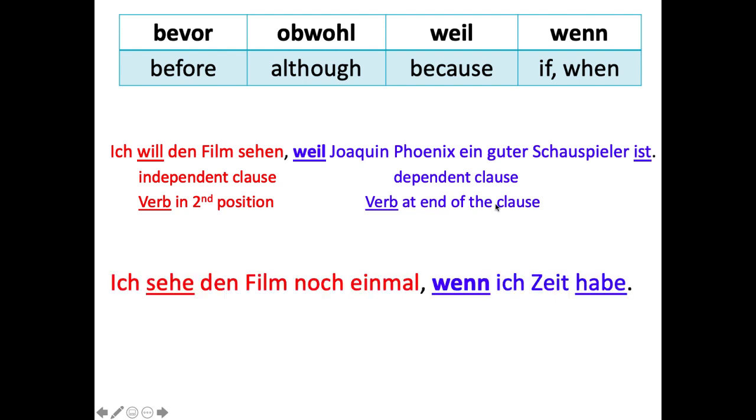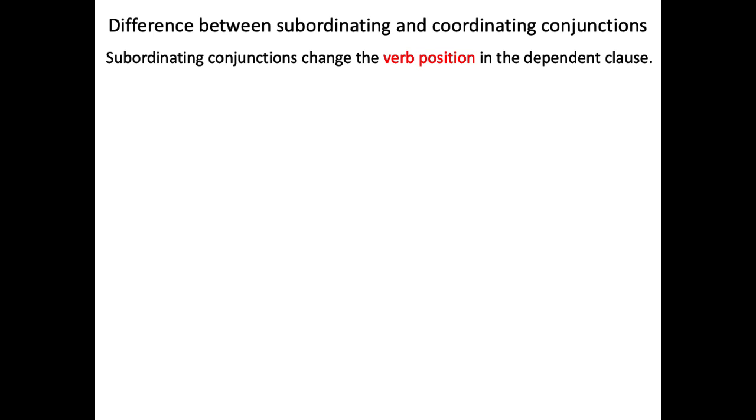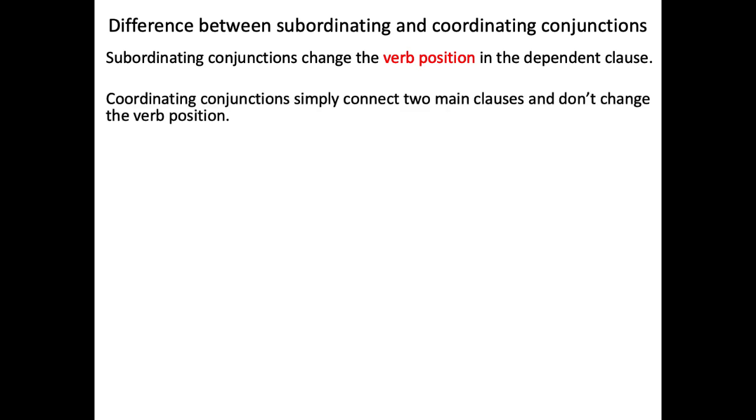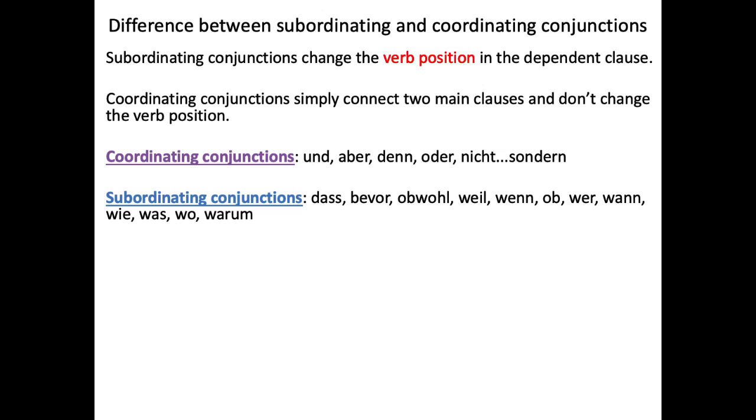Ich sehe den Film noch einmal, wenn ich Zeit habe. Same thing, verb at the end of the dependent clause. Okay, so of course, subordinate conjunctions change the verb position in the dependent clause. Subordinate conjunctions are different than in English. They change the verb position. But coordinate conjunctions don't change the verb position. They just connect things. So the coordinate conjunctions, und, aber, denn, oder, nicht, sondern, they just connect things in a very simple way. But subordinate conjunctions, das, bevor, obwohl, weil, wenn, ob, wer, wann, all these question words as well, they kick the verb to the end.